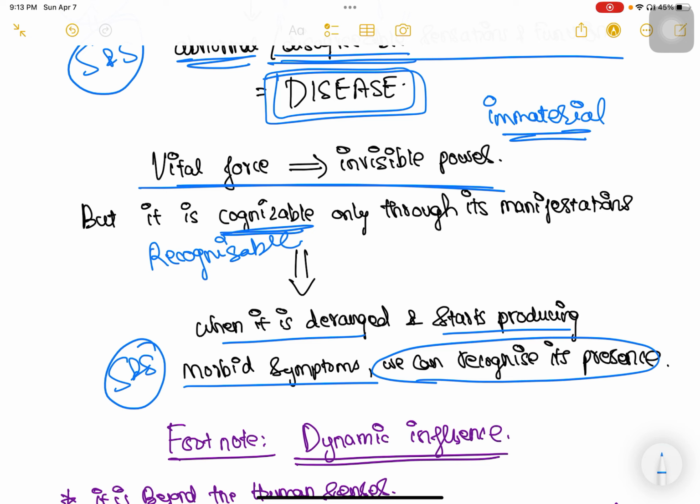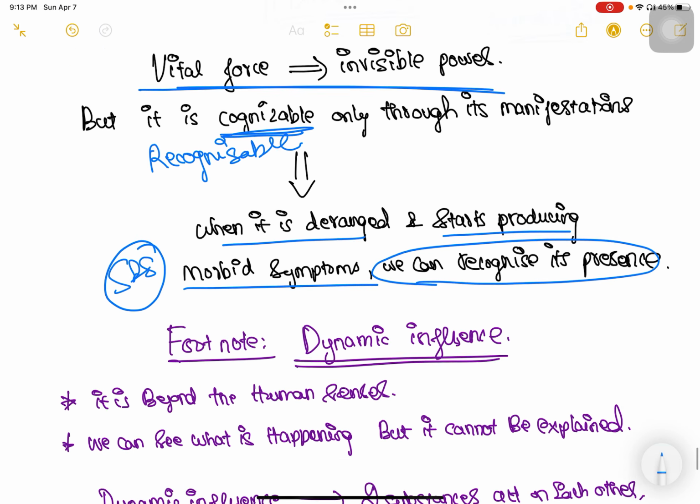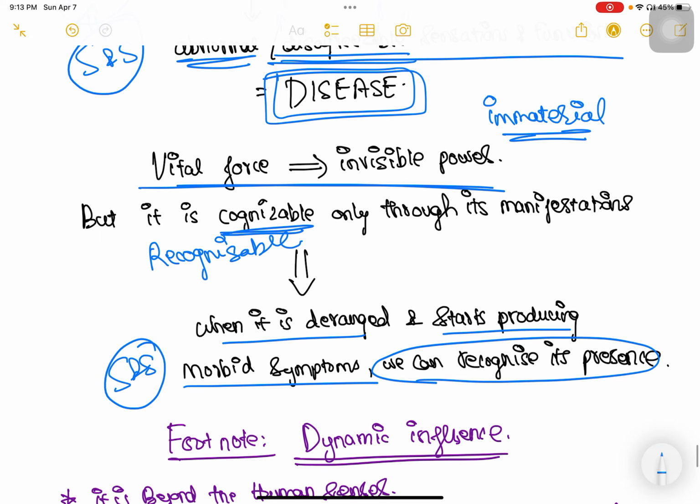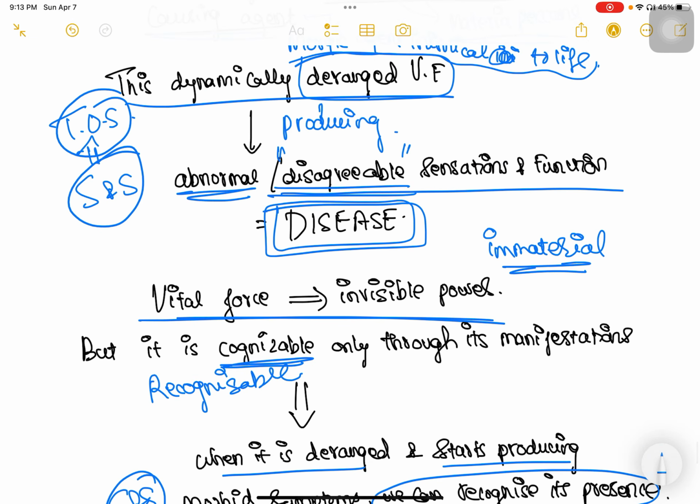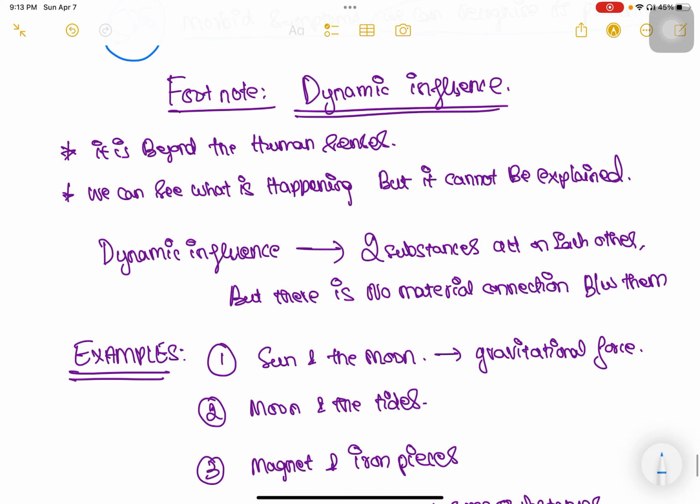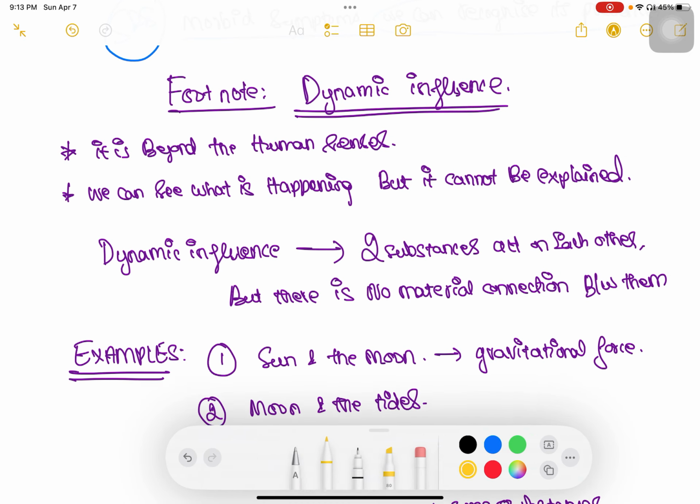That is, we will start noticing that something is existing. Okay, because something is disturbed, these signs and symptoms are being produced. So although we cannot see the vital force directly, or see the vital force acting on the organism, still we know that some force is existing, and whenever this force is disturbed, some disease is being produced. All right, so this much. This is the 11th aphorism proper. Now, coming to the footnote of this aphorism.